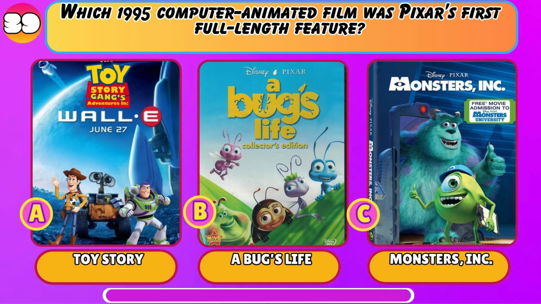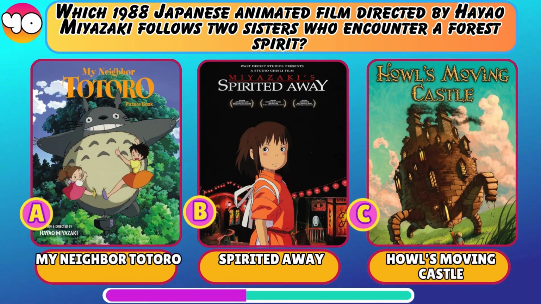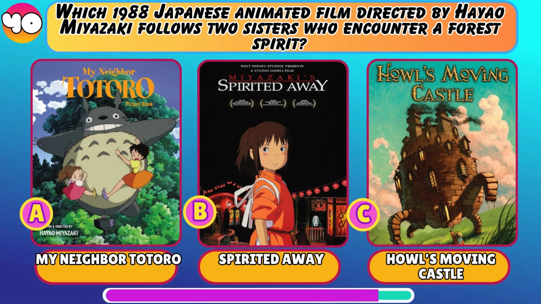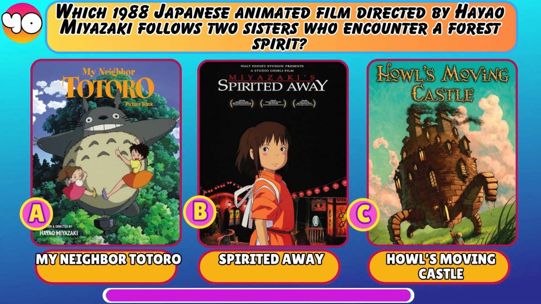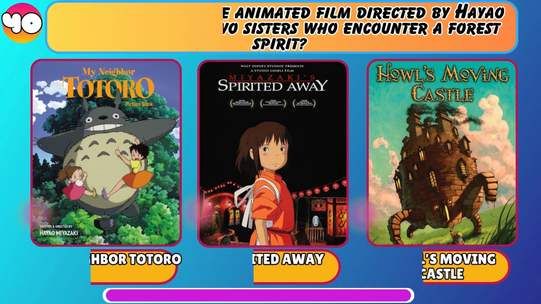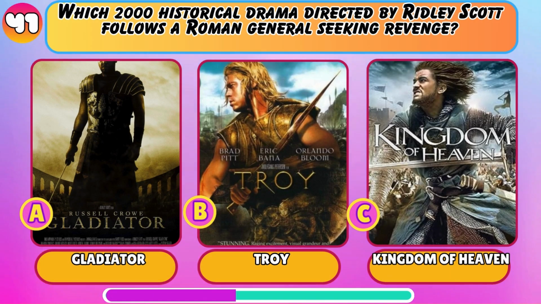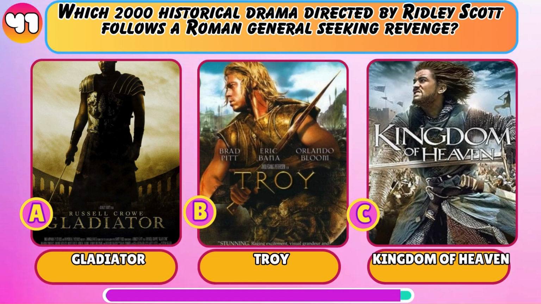Toy Story. Which 1988 Japanese animated film directed by Hayao Miyazaki follows two sisters who encounter a forest spirit? My Neighbor Totoro, Spirited Away, or Howl's Moving Castle? My Neighbor Totoro. Which 2000 historical drama directed by Ridley Scott follows a Roman general seeking revenge? Gladiator, Troy, or Kingdom of Heaven?